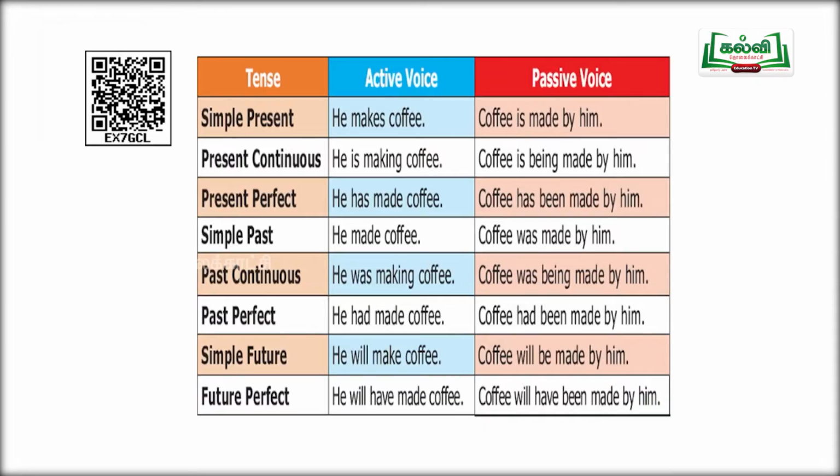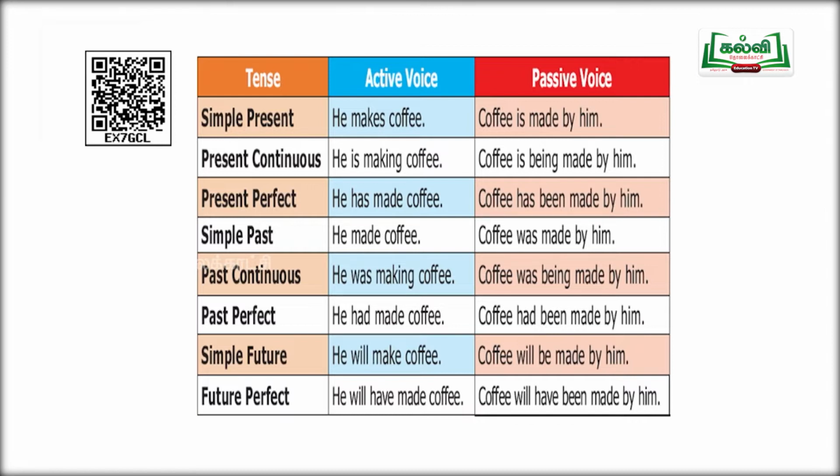We can change a sentence which is in active voice to passive voice and passive voice to active voice. Let us see a few more examples for clear understanding. This tabular column is on page number 161 in your textbook. You can see it is divided into three: tense, active voice, and passive voice. And they have given an example for each and every tense.